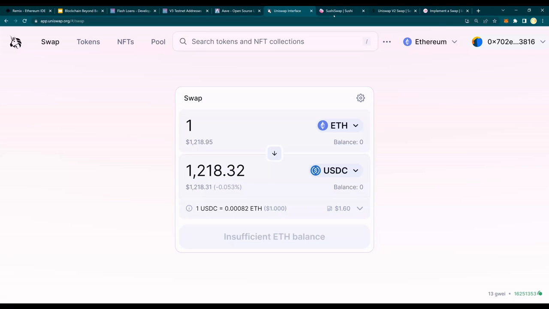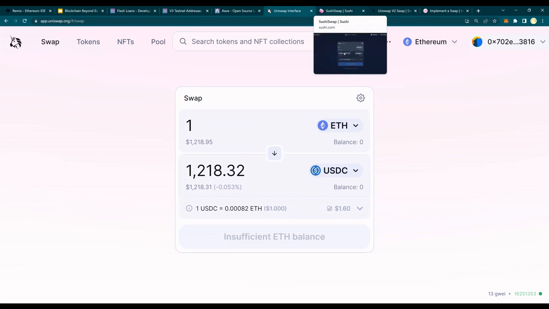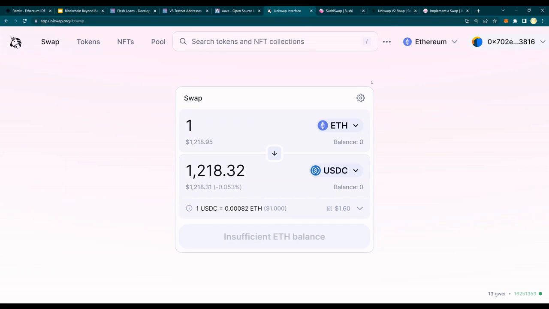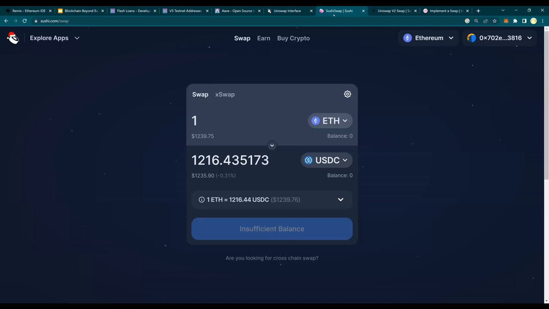So 1218 and 1216. What if I get 1 ETH and convert it into 1218 USDC and then go to Sushiswap and convert the USDC back to Ether, right? So I'm going to save 2 USDC.